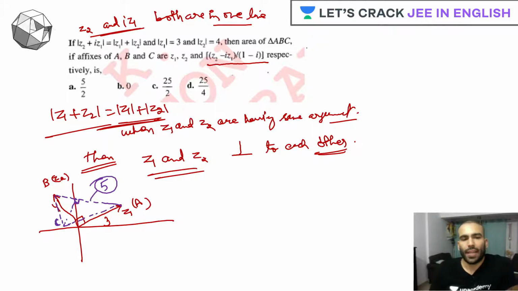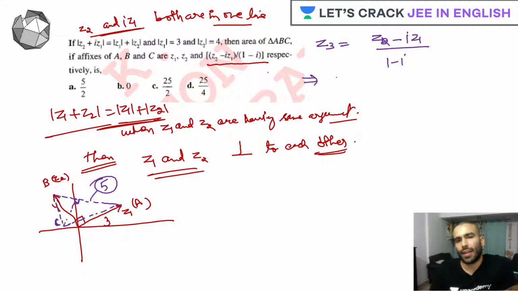Let's say C is another complex number Z3, and it is Z2 minus iota Z1 upon 1 minus iota. Let's write it out. So Z3 times (1 minus iota) equals Z2 minus iota Z1. If I take the iota terms to one side, what exactly do I get?